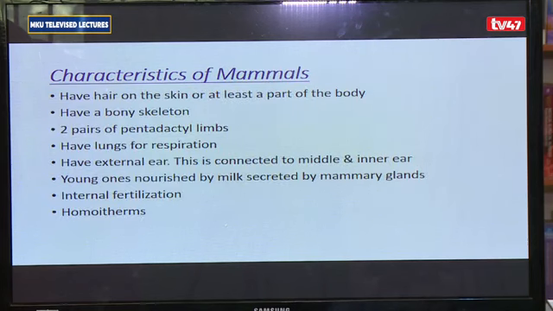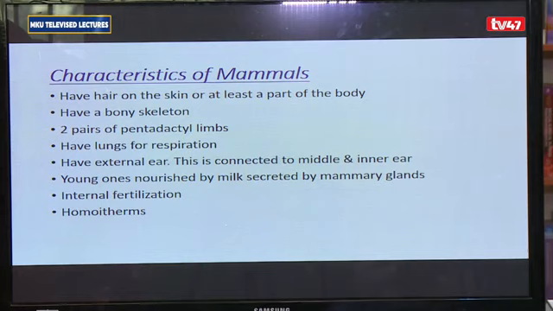Then we have the mammals. Mammals are the category or class of highest animals that we have. The mammals, basically, they have the following characteristics. They have got hair on the skin, or at least a part of the body. They have a bony skeleton, 2 pairs of pentadactyl limbs. For them, they breathe or carry out gaseous exchange using lungs. This time, they have an external ear that is quite visible. The young ones are nourished by milk that is produced from the mammary glands. Now, for them, they can also regulate their body temperature.